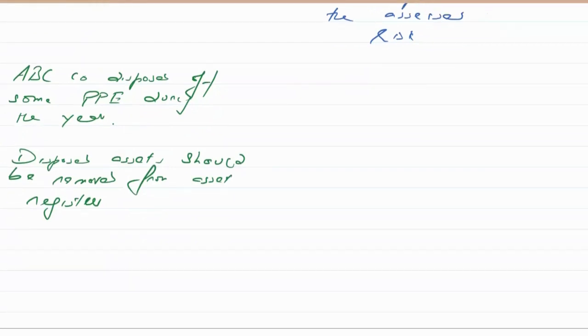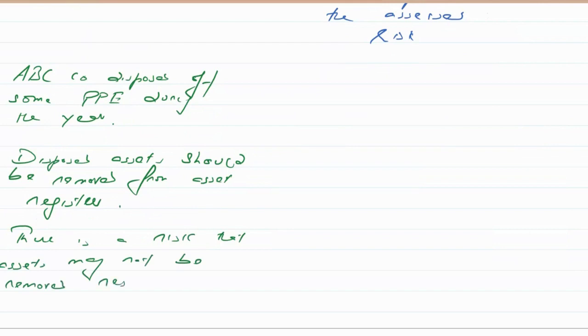This is the accounting. There is a risk that assets may not be removed, resulting in the overstatement of assets.